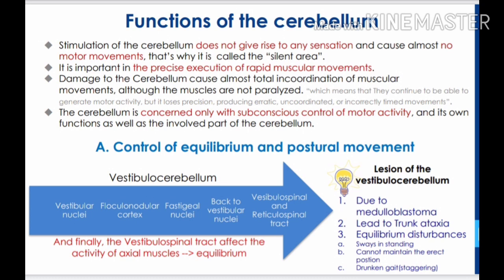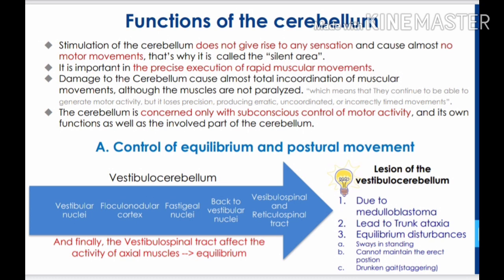A. Control of equilibrium and postural movement. It is done by the vestibulocerebellum. The pathway is vestibular nuclei, then flocculonodular complex, then fastigial nuclei, back to vestibular nuclei, and vestibulospinal and reticulospinal tract. And finally, the vestibulospinal tract affects the activity of axial muscles that maintain equilibrium.